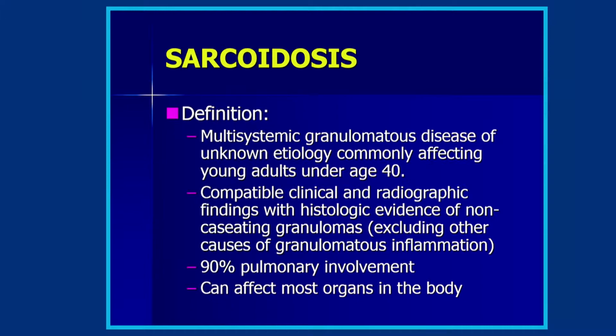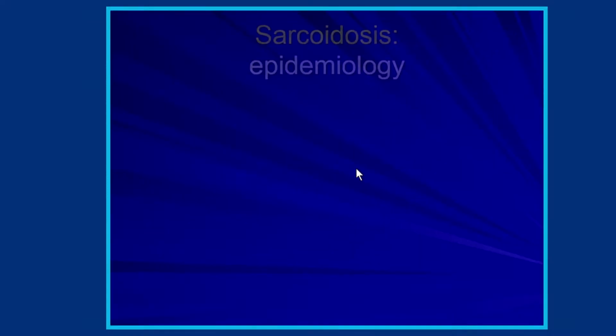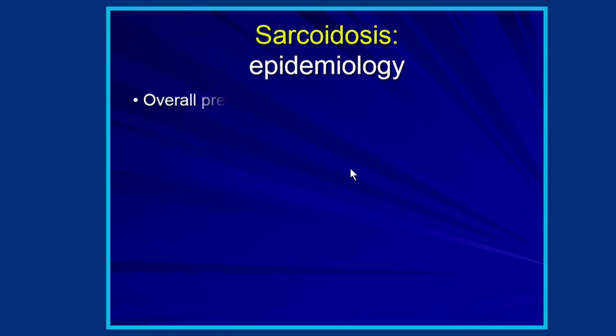90% of cases of sarcoid involve the lungs or the mediastinum, but it can affect almost all organs of the body. This is a granuloma. This is really the core of the disease of sarcoid. It's actually in the liver, but you can see this inflammatory infiltrate, this granuloma, an intense inflammatory cell infiltrate, predominantly T cells and lymphocytes.